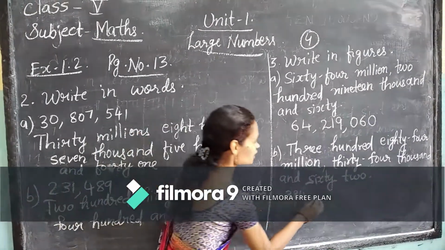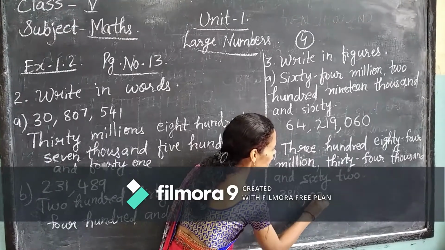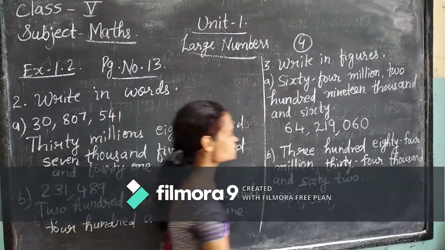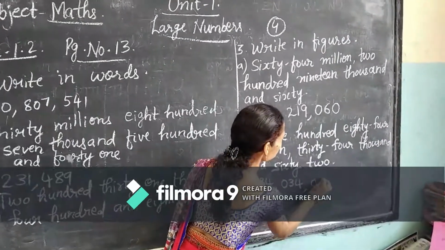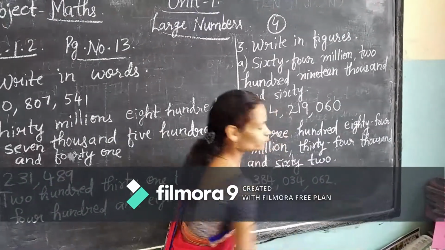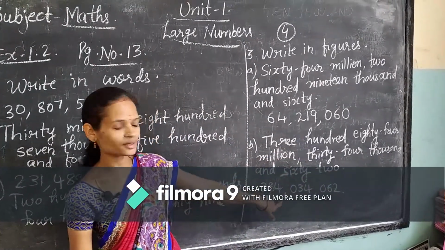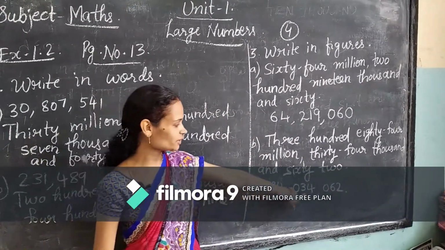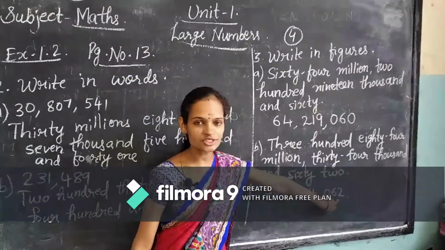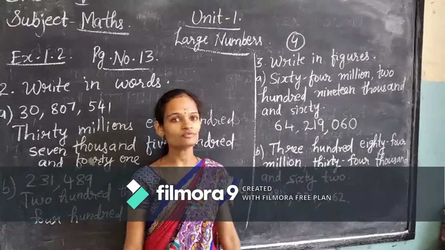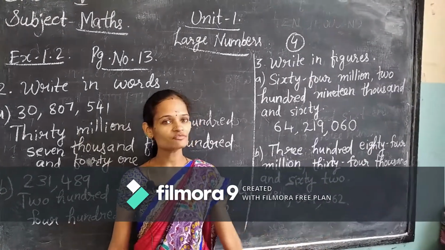Nothing, so you have to write 0 there: 034, and 62, again with 0 in the hundreds place: 062. Understood? So read the number: 384 millions, 34,062. In this way you have to write both in words and figures.